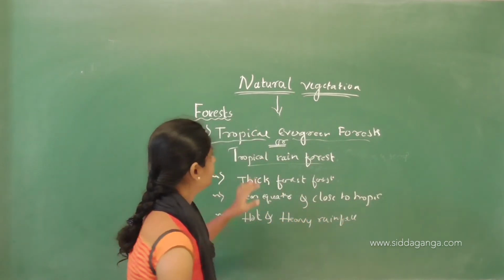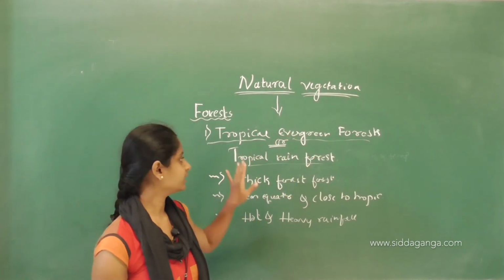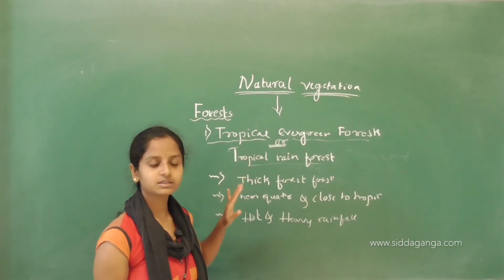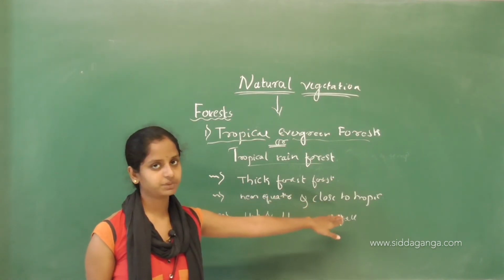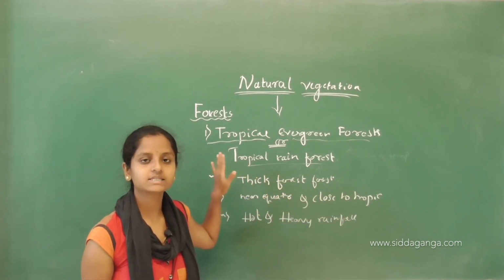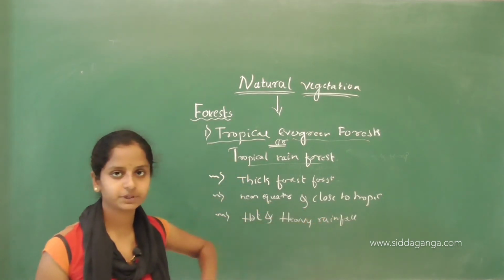As the name itself indicates, tropical means near the equator, close to a tropic. These forests are situated close to the equator or a tropic.